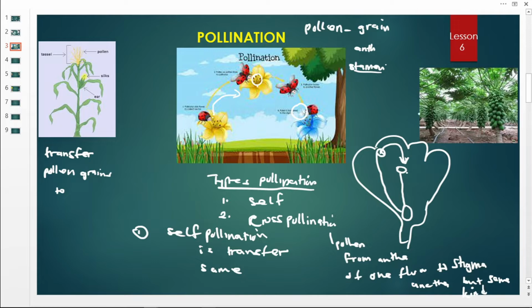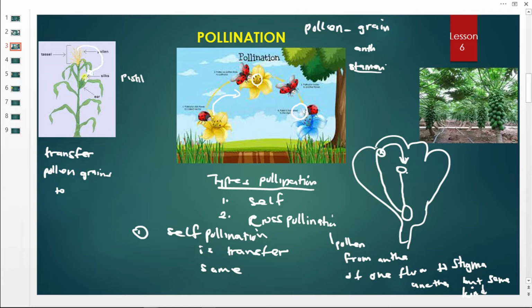For example, if you look at this diagram here, we have the maize. On this maize we have the tassel. This tassel is the male part which produces the pollen grains. Then down here we have the silk. The silk makes the pistil, the female part of a flower. In cross-pollination, the pollen grains move from the anther of this flower and land onto the stigma of another flower, but of the same kind.